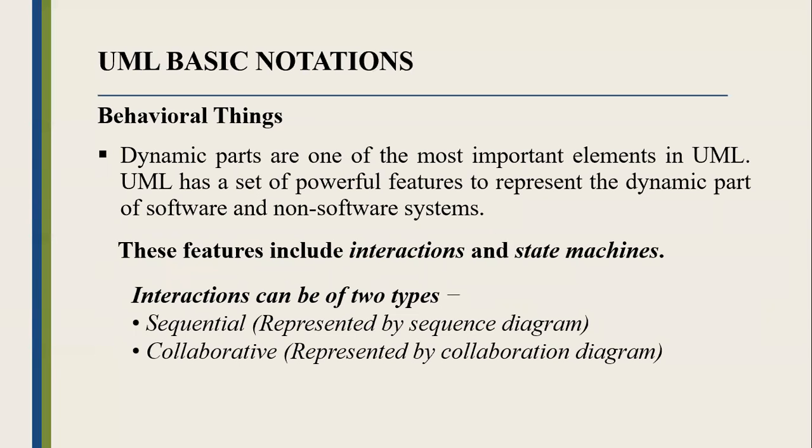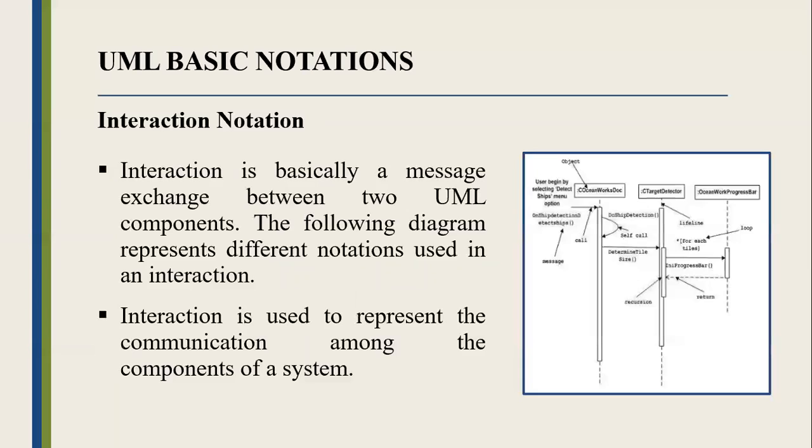Then another type of UML basic notation is behavioral things. Dynamic parts are one of the most important elements in UML. UML has a set of powerful features to represent the dynamic part of software and non-software systems. These features include interactions and state machines. Interactions can be of two types: sequential, represented by sequence diagram, and collaborative, represented by collaboration diagram.